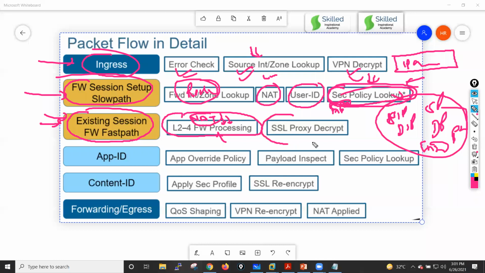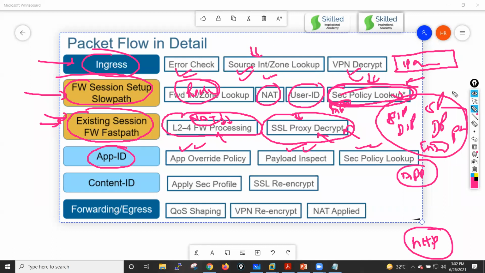And if we are using SSL proxy, or if we have configured decryption, then it will decrypt the packet, and after that the packet goes for application identification, where it will first match app override policies, then inspect the payload, then again do the lookup on security policy for the application. Let's suppose we have one rule in our security policy where we are blocking some HTTP traffic.